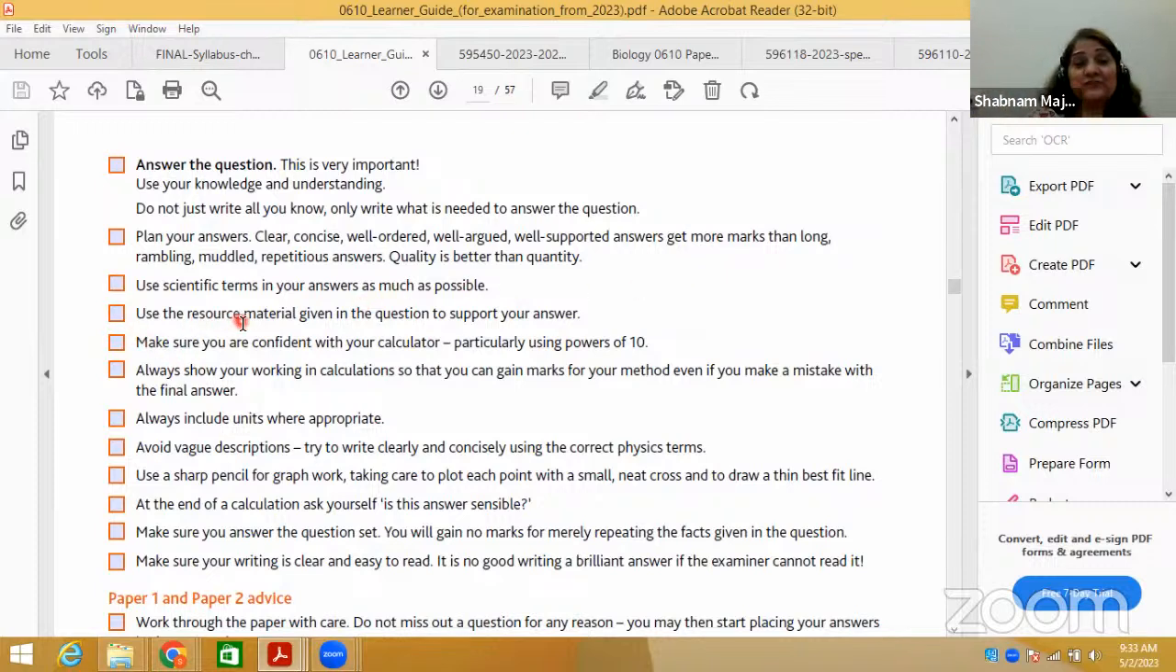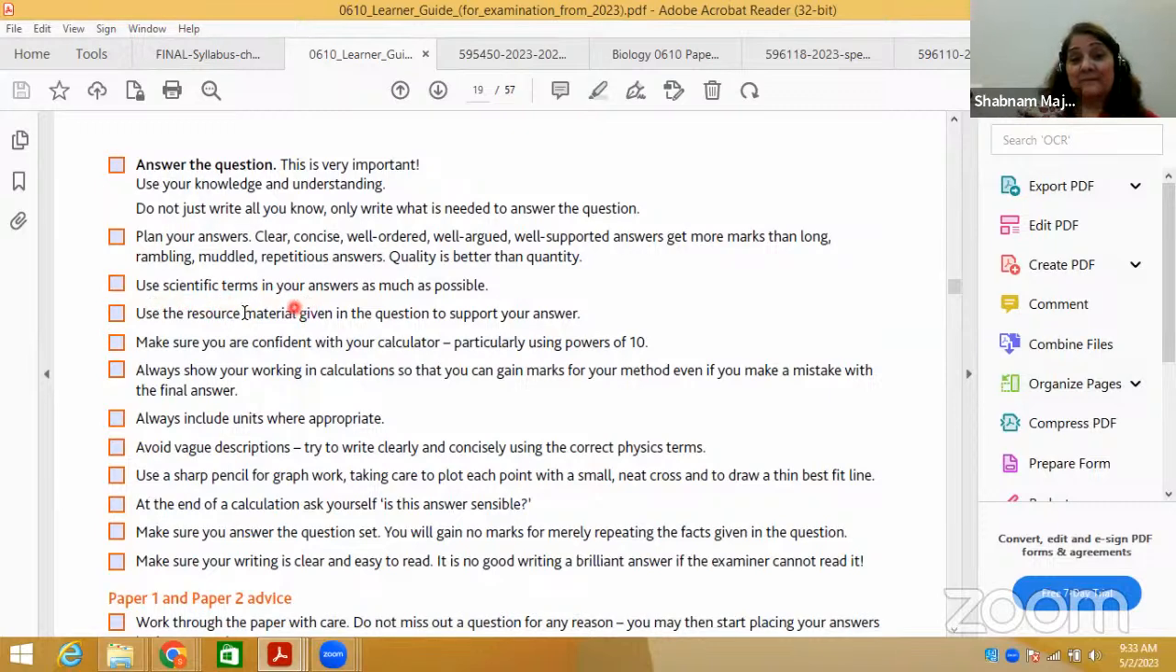Next point is, use the resource material given in the question to support your answer. One thing is very important. You have whatever syllabus they provide you in the beginning. In the syllabus, they elaborate each and everything, but still around 30 to 35% of the syllabus is basically unseen information. Unseen information means which is not included in the syllabus. Anything which is not included in the syllabus, they provide you information in the form of comprehension. So you have to see the information provided in the comprehension or in the question.